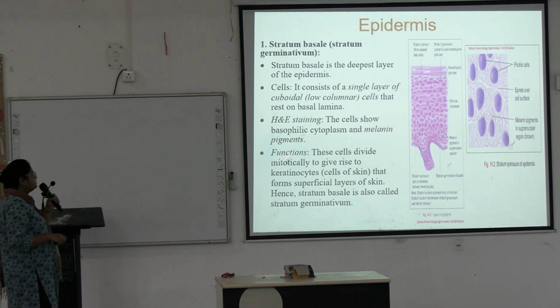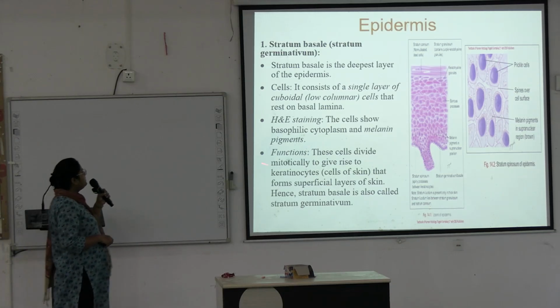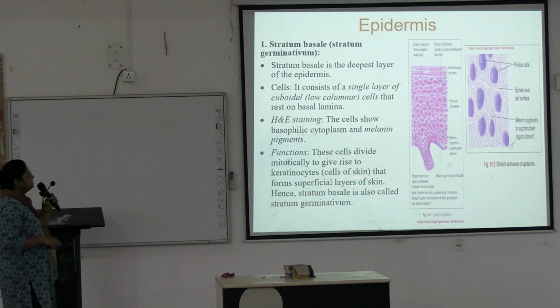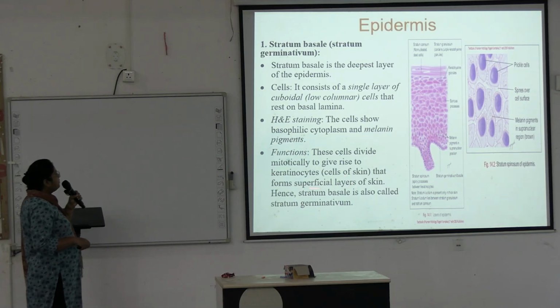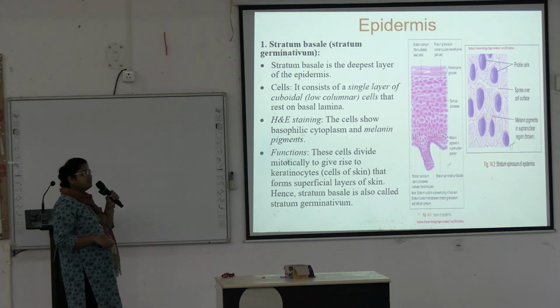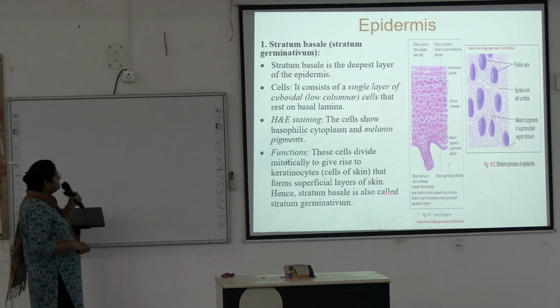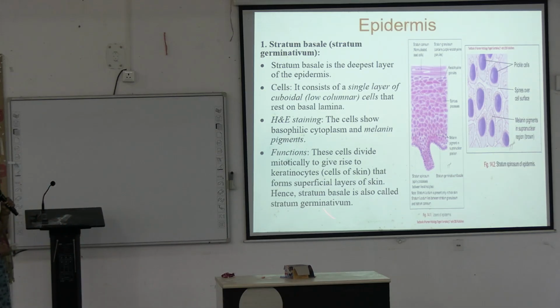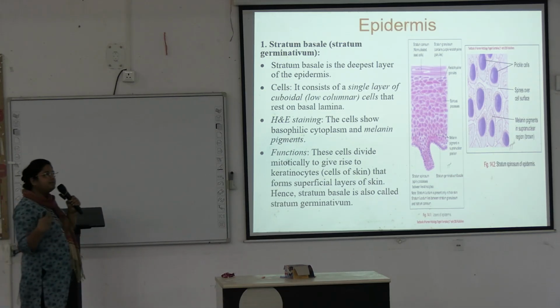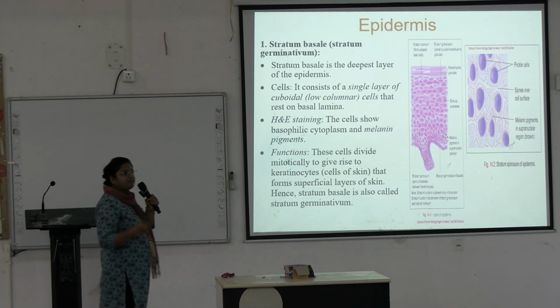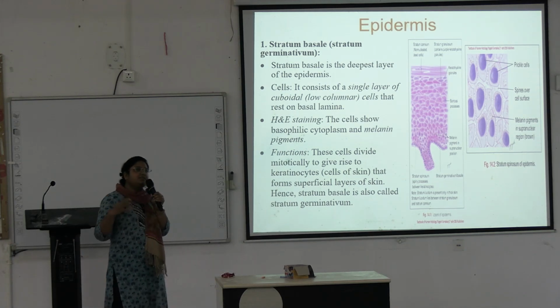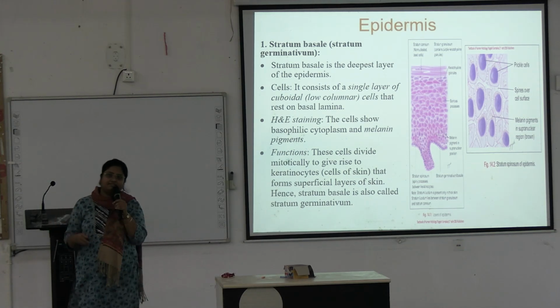Next, what are the functions of this layer? These cells divide mitotically to give rise to keratinocytes. These are cells of the skin that form the superficial layers of the skin. Hence, the stratum basale is also called stratum germinativum. Germinativum means it has dividing property. They divide mitotically to give rise to cells of other layers.